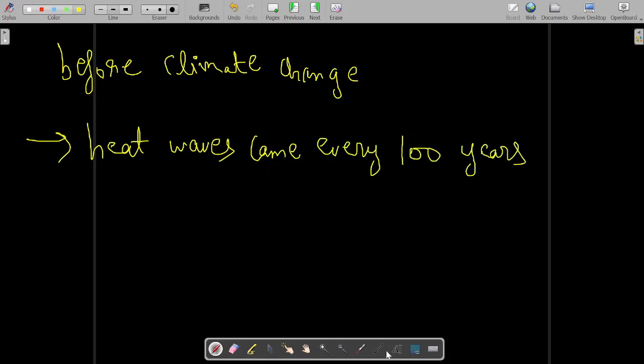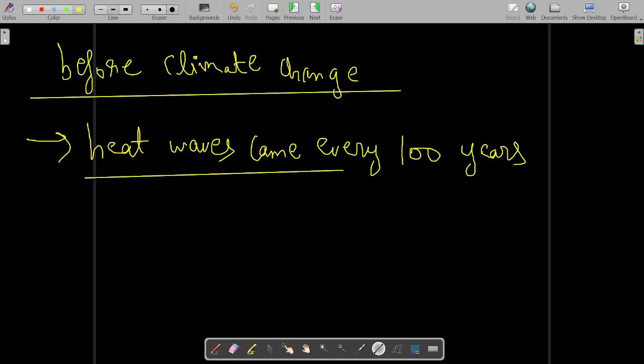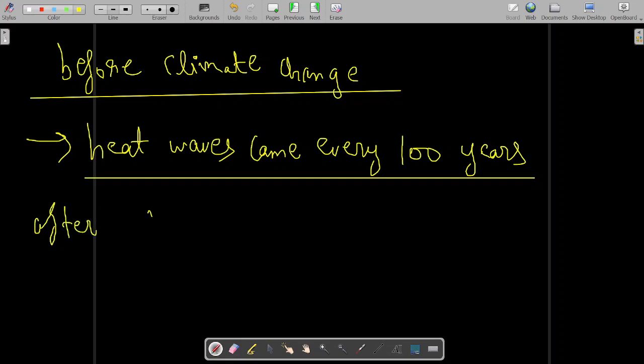Heat waves used to come even before climate change, but suppose they came every 100 years. So what will happen after climate change? After climate change, heat waves will come every 10 years.